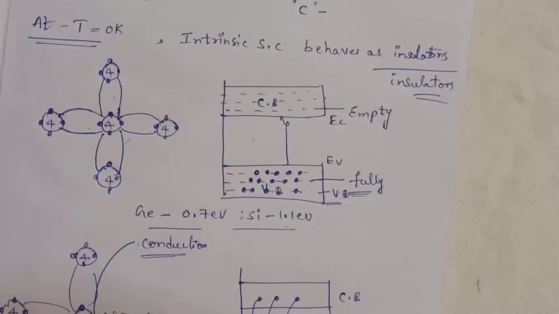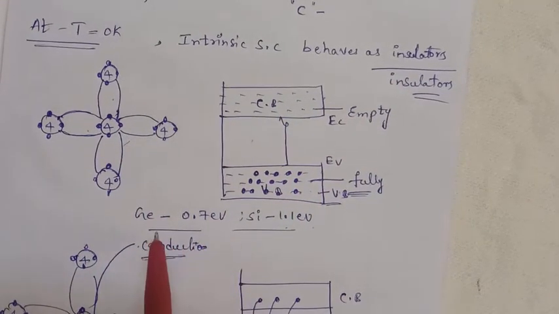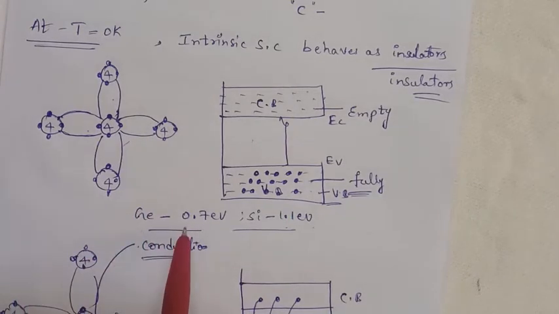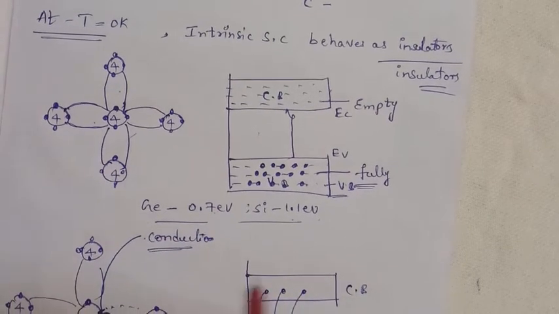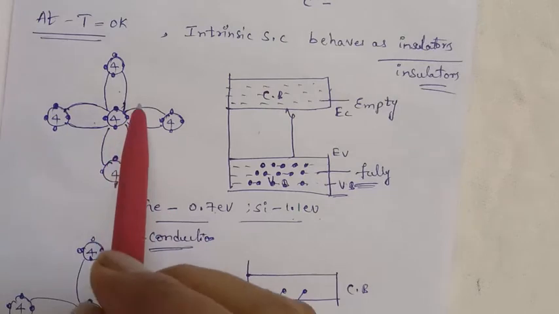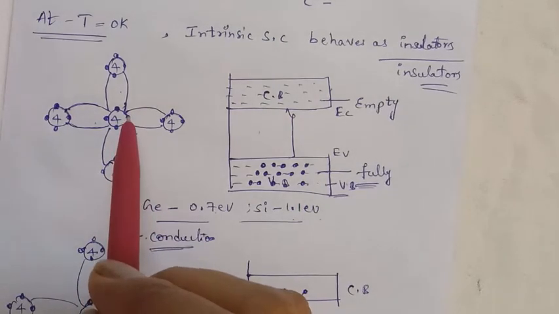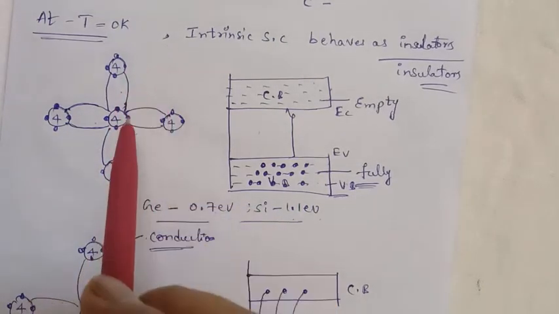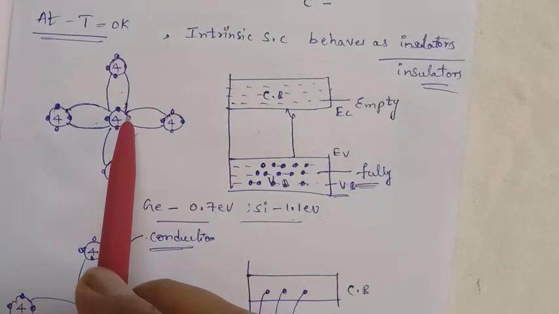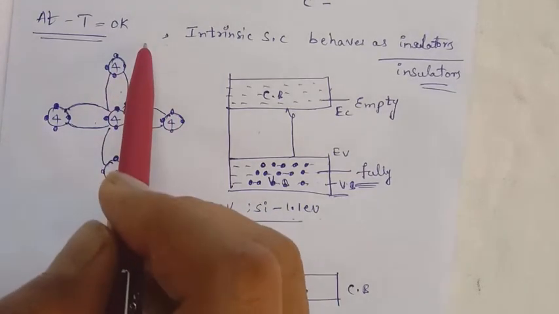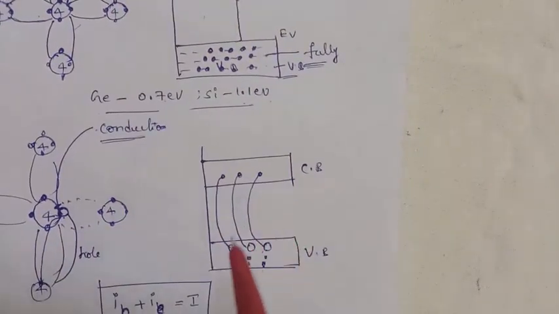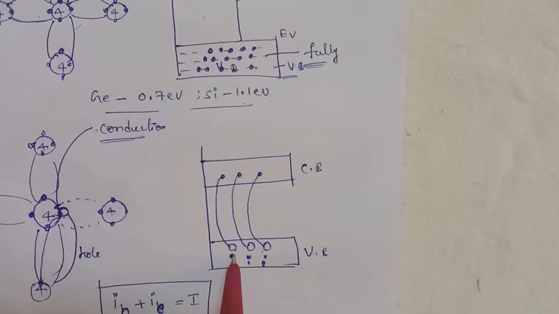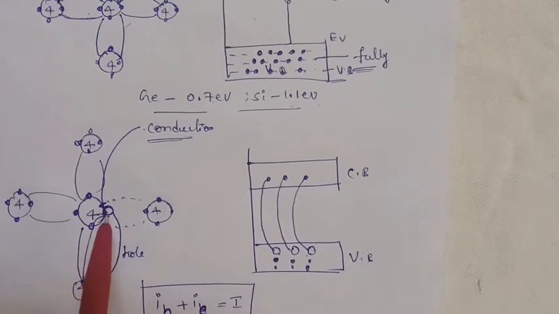By giving energy, for a germanium crystal you have to give 0.7 electron volts. In case of a silicon crystal you have to give 1.1 electron volts. Then the covalent bonds are broken and the electron is shifted to the conduction band, and a vacancy is created in the valency orbit. That means the number of electrons in the conduction band is equal to the number of holes in the valency band.